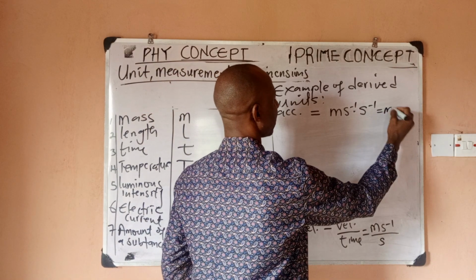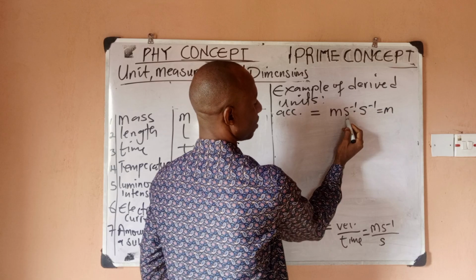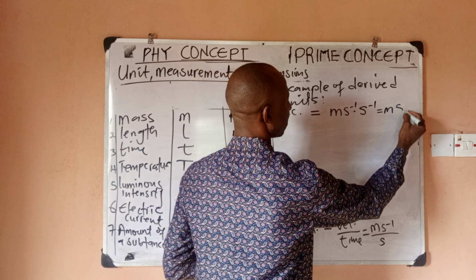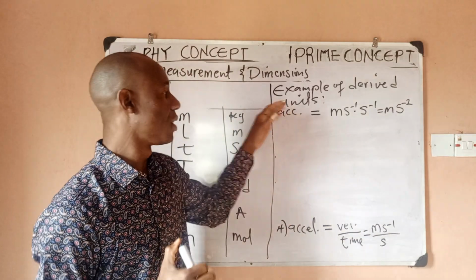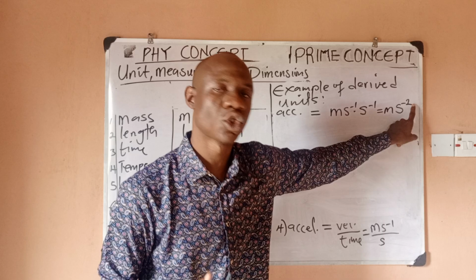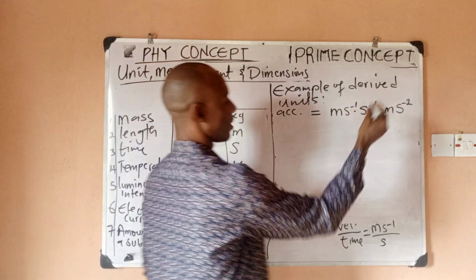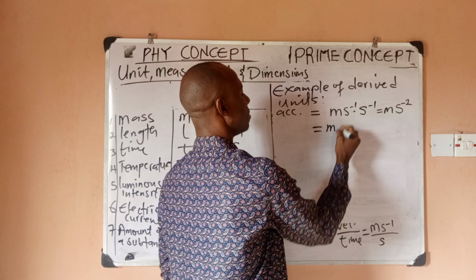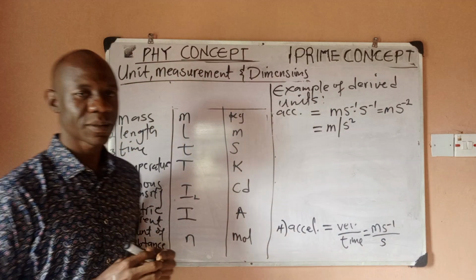This is your meter. Now, -1 and -1 is -2, because these are both s. So I'll just say s to the power -2. So the unit of acceleration is meter per second square. Another way you can write that is to just say meter slash second square. It's the same thing, right?